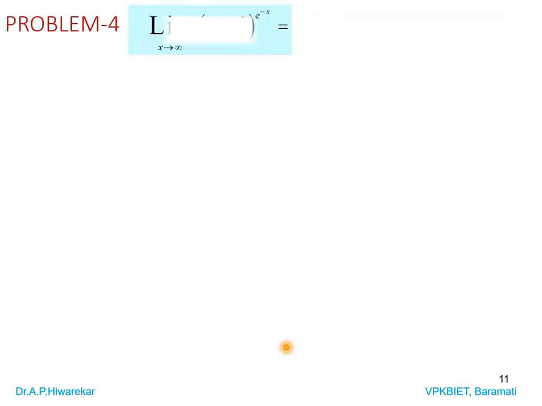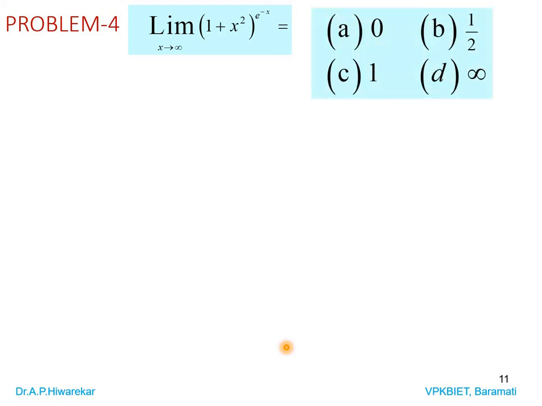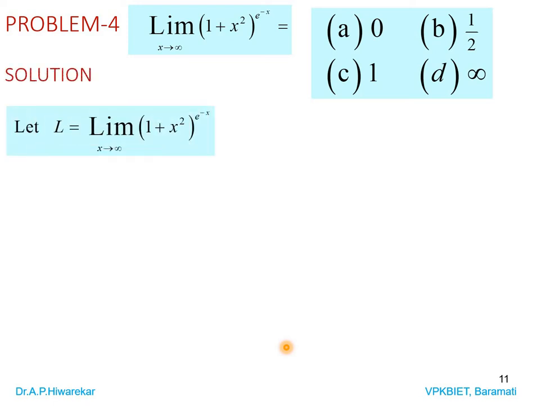Okay, next problem. Evaluate the limit of 1 plus x square, power e power minus x, as x tends to infinity. Options are 0, 1 by 2, 1, infinity. Here it is a function power function, so we assume L as the given limit: limit as x tends to infinity of 1 plus x square power e power minus x.